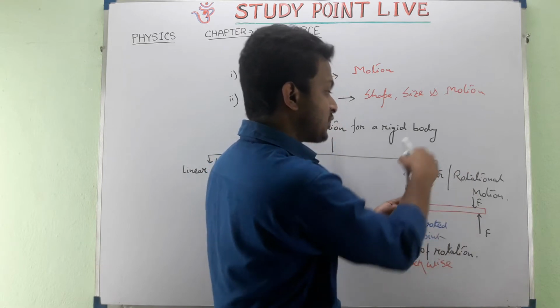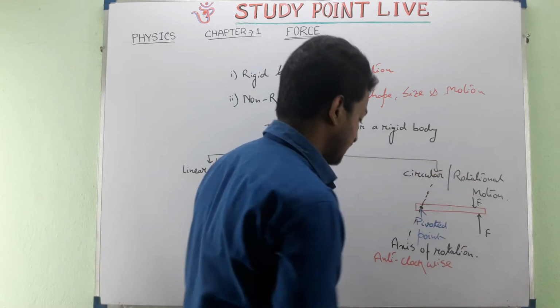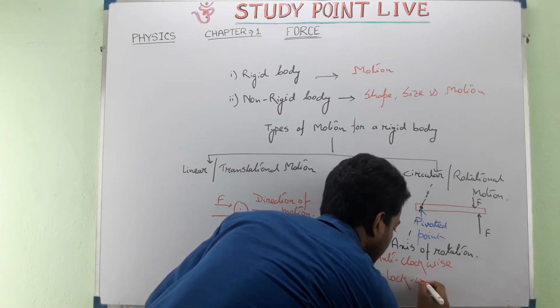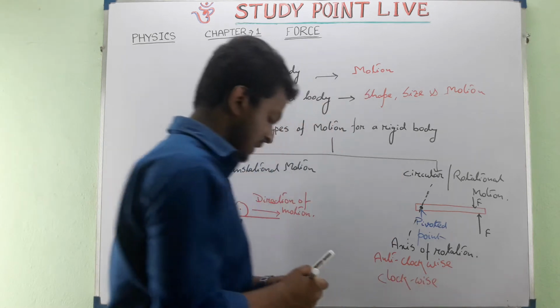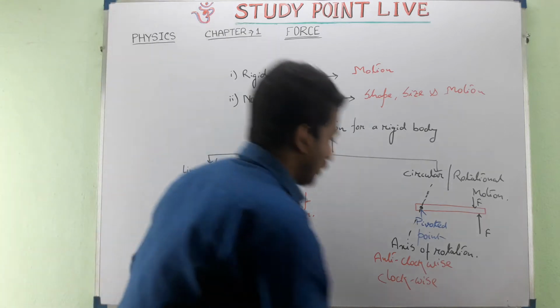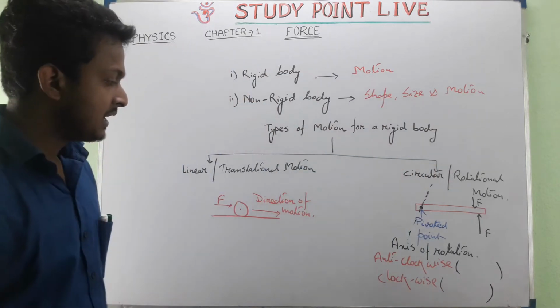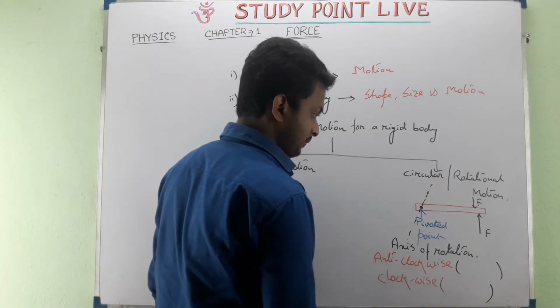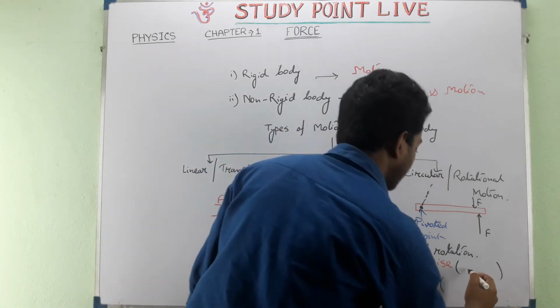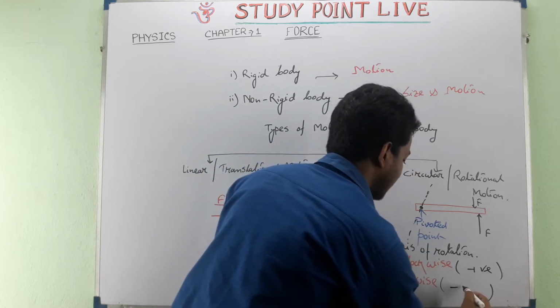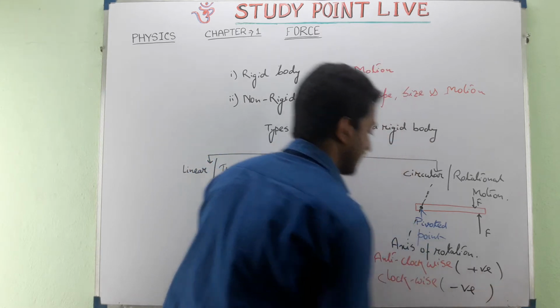Now the object will try to rotate in clockwise direction. That is in clockwise direction. Now see, what are the sign conventions for clockwise and anti-clockwise rotation? For anti-clockwise rotation, the sign convention is always positive, and for clockwise rotation, the sign convention is always negative.